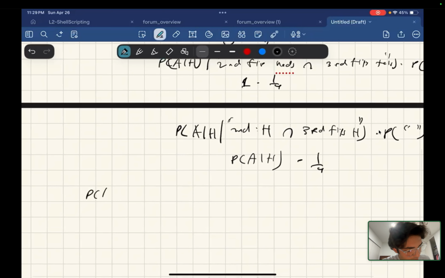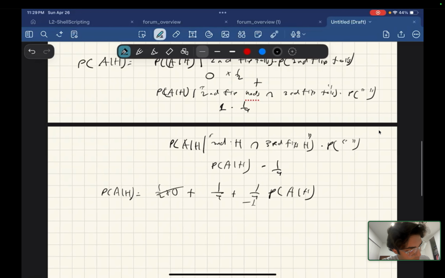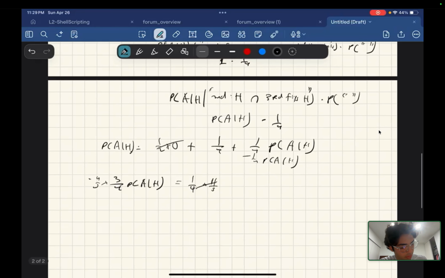So the probability of A given H is 1/2 times 0 plus 1/4 plus 1/4 probability of A given H. We can subtract 1/4 probability of A given H from both sides. And so we have 3/4 probability of A given H equals 1/4. Multiply by 4/3 on both sides to get rid of the fraction. So the probability of A given H is 1/3.